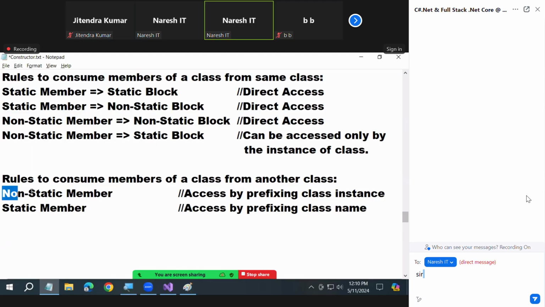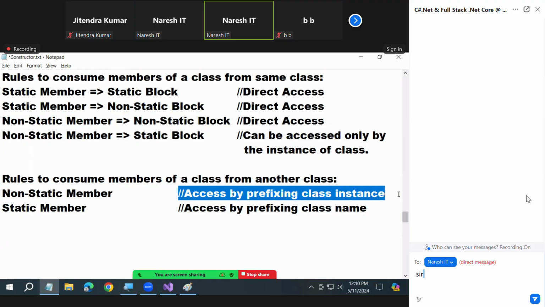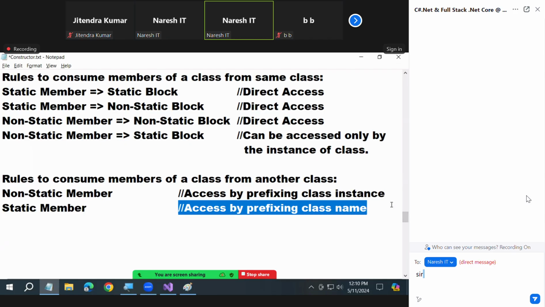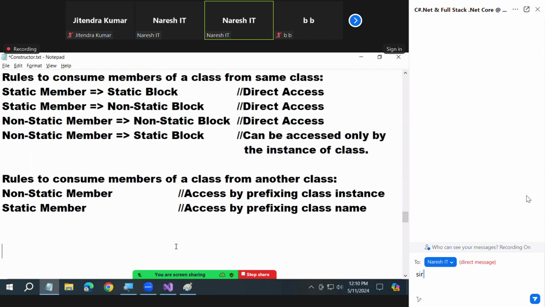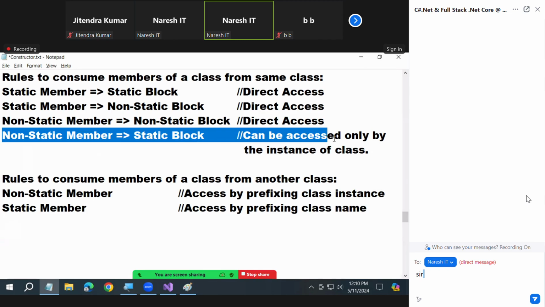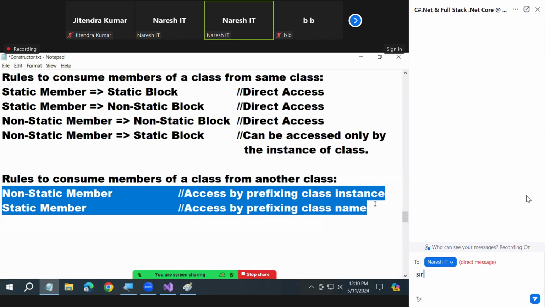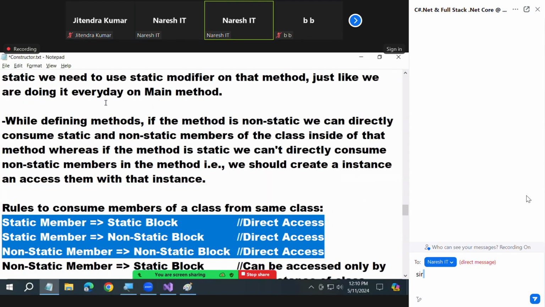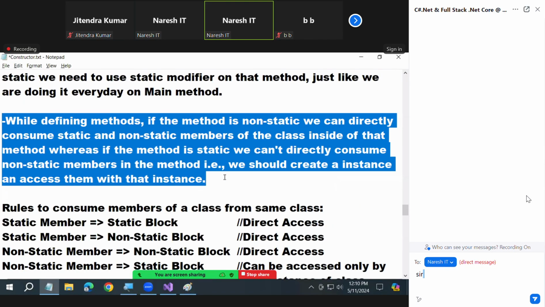What is it? Non-static member, instance. Static member, direct. That's it. So what you need to remember is only 3 points. 1, 2, and 3, these are direct only. You don't need to remember them at all. What you need to focus on is only the last 3. Understood? This is all about static methods. So there is nothing more to talk about static methods here. Only 1 point. Read it now clearly.